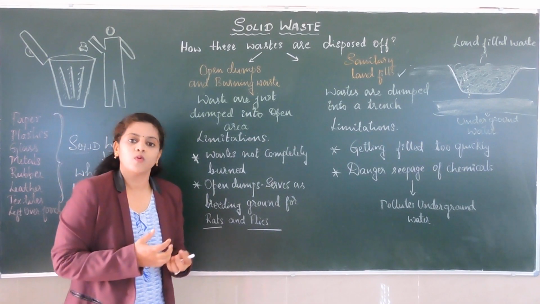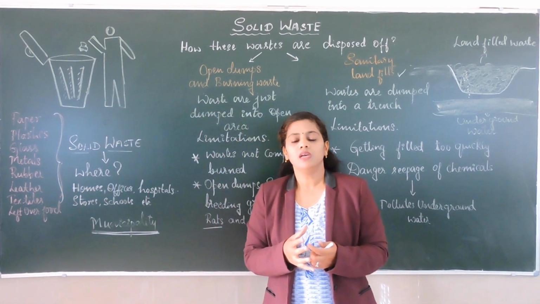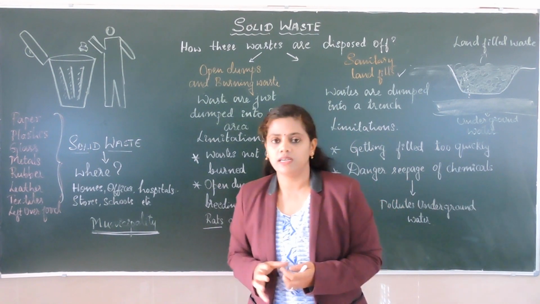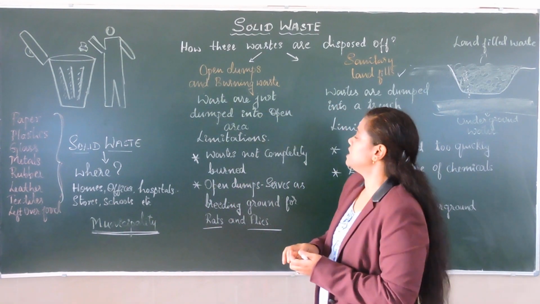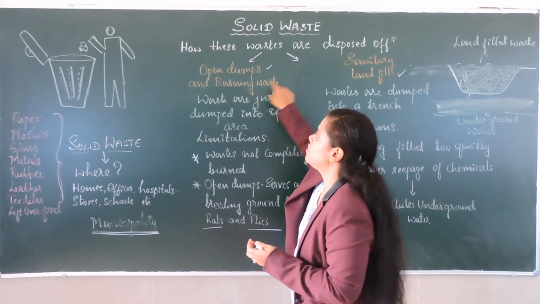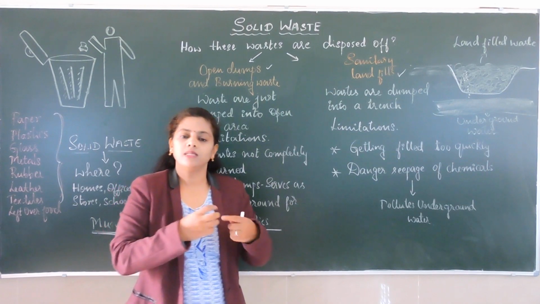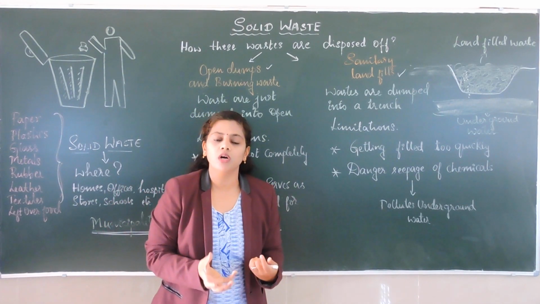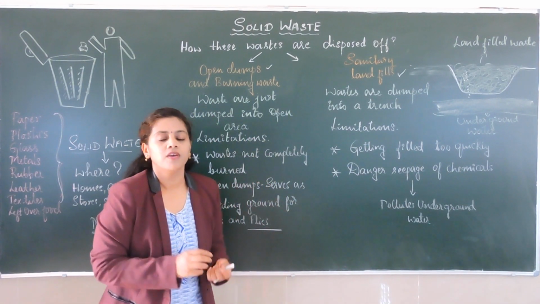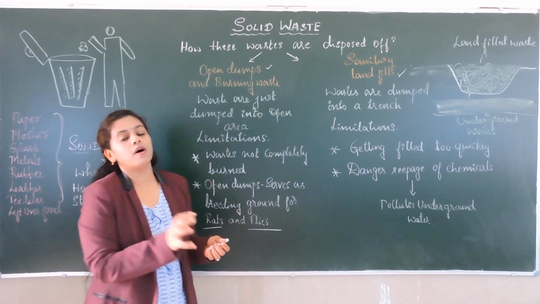Where are they disposing it and how are they disposing it? Let us see where and how. So firstly, they were disposing like this: open dumps and burning waste. Open dumps means waste is just thrown into the open area, and it is burned.